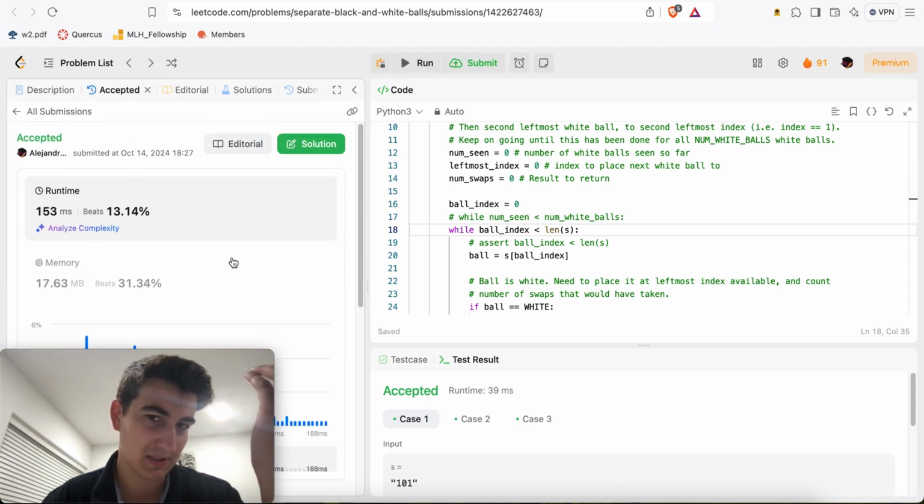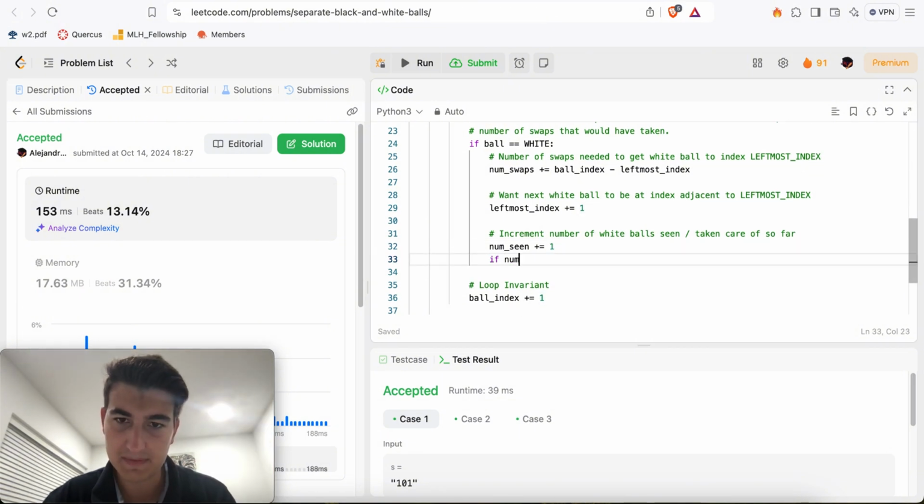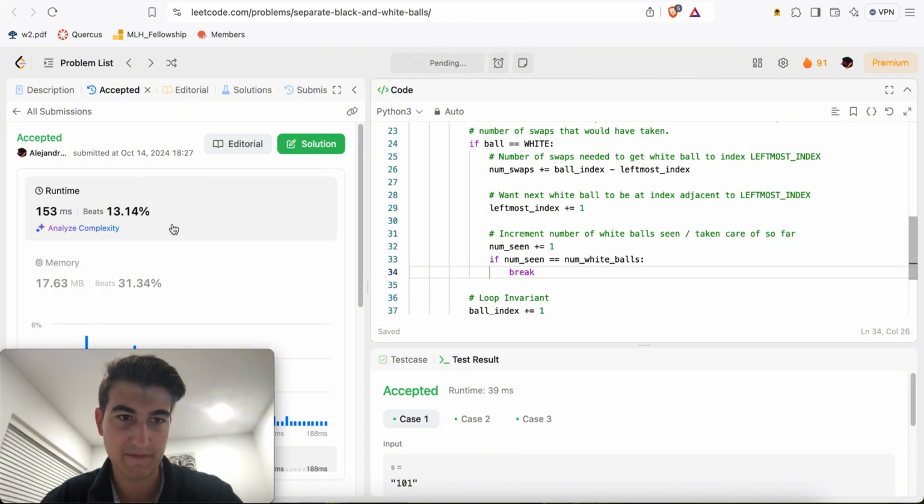Okay, and it's telling me I'm slow, but obviously there's no way, right? If num seen is equal to num white balls, then break. And there we go. Maybe now I'm faster.